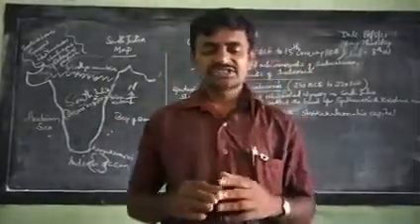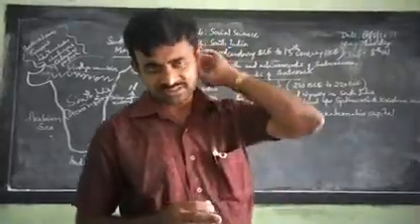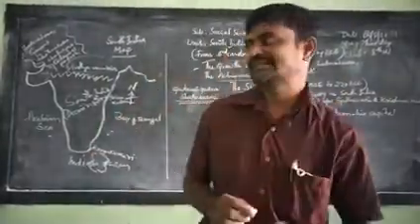Yagnashri Shatakarni was the last king of this dynasty.